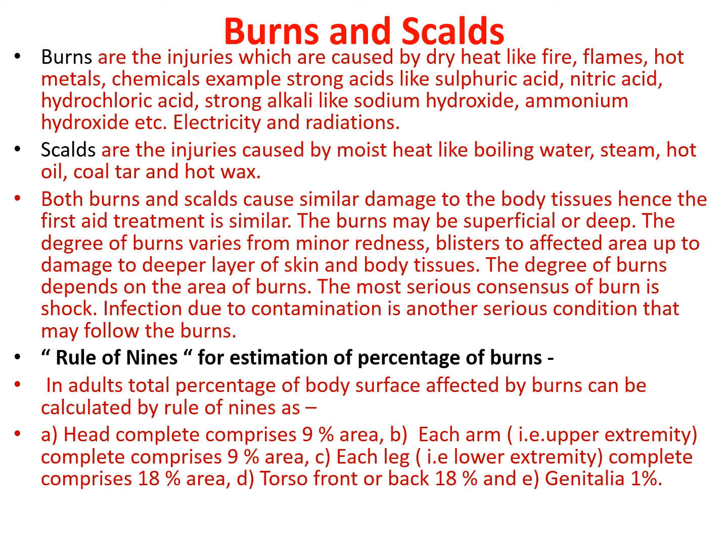Second, each arm, that is upper extremity, complete comprises 9% area. Each leg, that is lower extremity, complete comprises 18% area. Next, torso front or back 18%, and the last one is genitalia, that is about 1%.